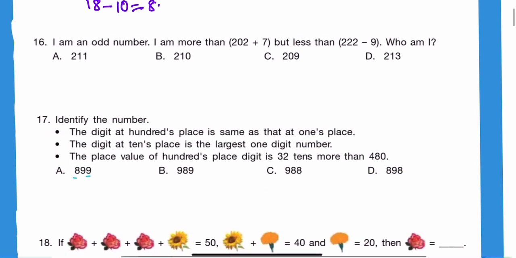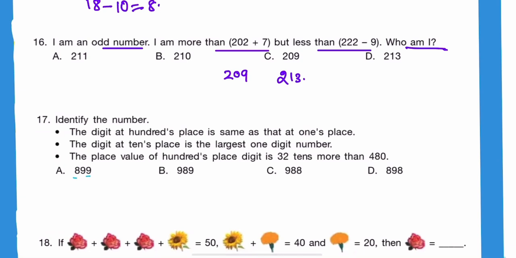C option. 16 question. I am an odd number, okay, and I am more than 202 plus 7 but less than 222 minus 9. Who am I? Okay, so first I am more than 202 plus 7 means 209 and but less than 222 minus 9 means 213 and I am an odd number. So first is 211, 210 it is some number, 219 it is not less than and it is 213. Okay, so option A is the correct answer.